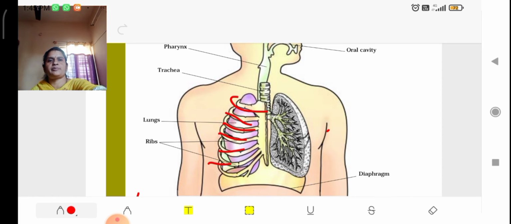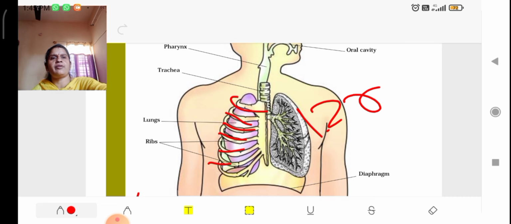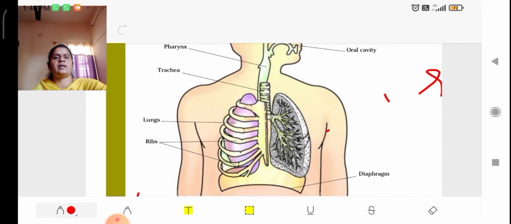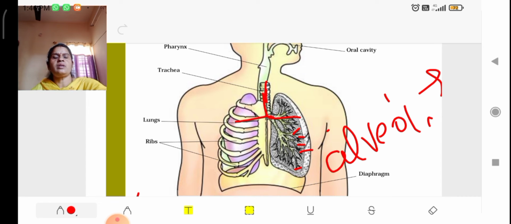In total we have 12 ribs. How many ribs are there in total? 12 ribs, which we will discuss in the skeleton part. Now we'll come here. This is the trachea. This part is the trachea, and these are called tracheoles. And you are seeing these small branches; they are called alveoli. What do you call them? Alveoli. They are very small sacs, or bags of muscle. They contain many blood capillaries, thin tubes of blood.